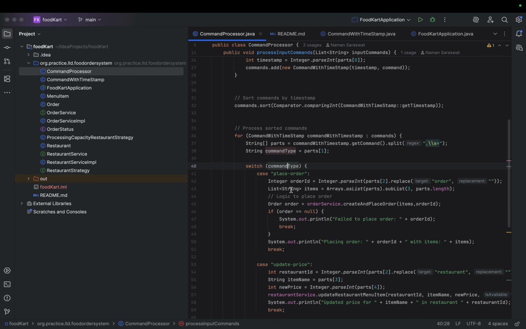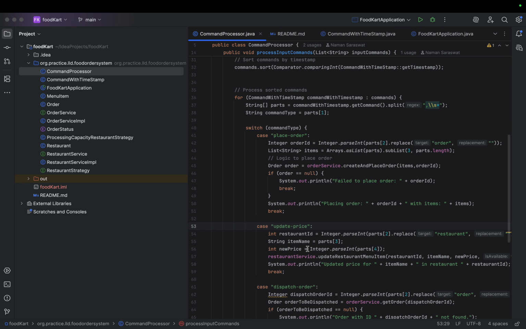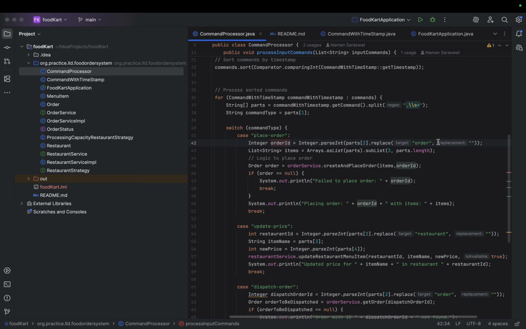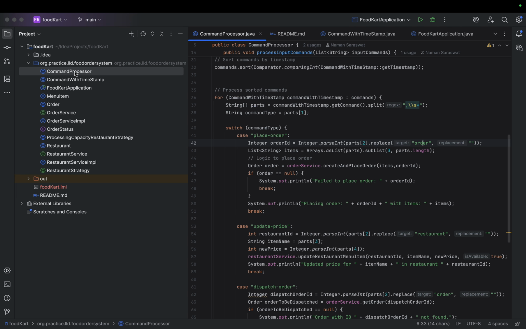Then we have command type. As I've already mentioned, there are going to be different cases based on that: place order, update order, dispatch order, and then there is a default case. In place order, what we are going to do is fetch the order ID. As I have created the order ID as an integer, I need to remove the word order from the input. If I go to the input class, we are getting place order like this: place order, order 2. So I am considering 2 as the ID and order as just the name of that order. So let me go back to the command processor.